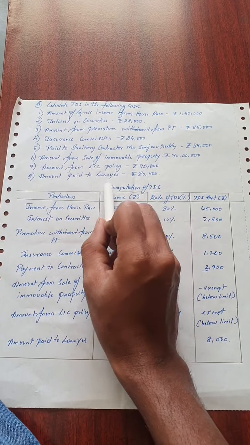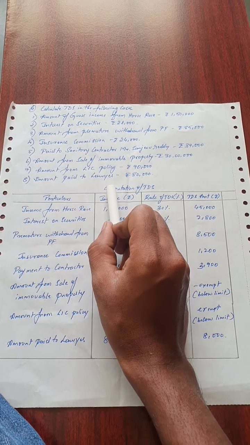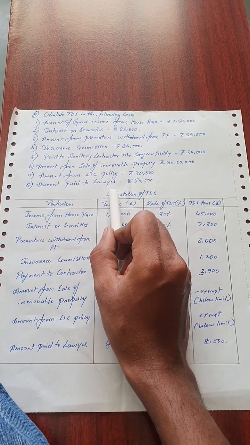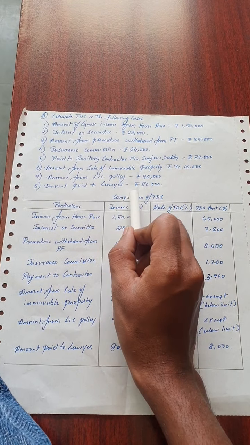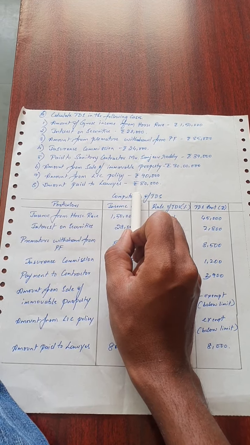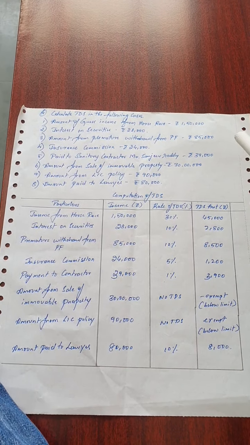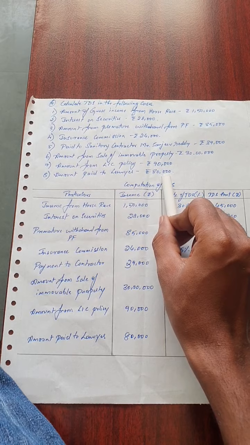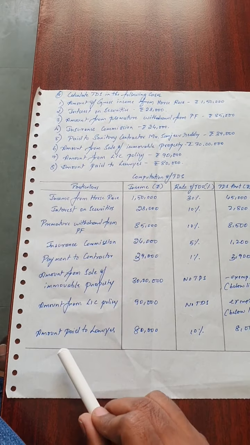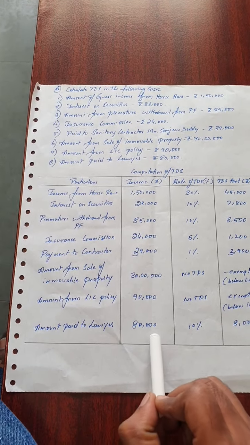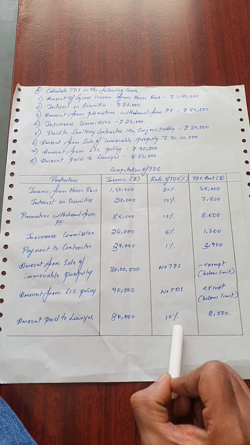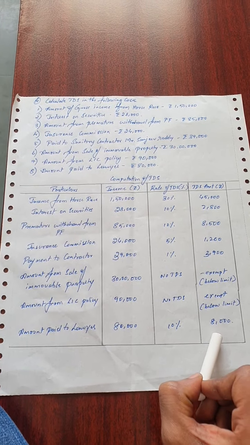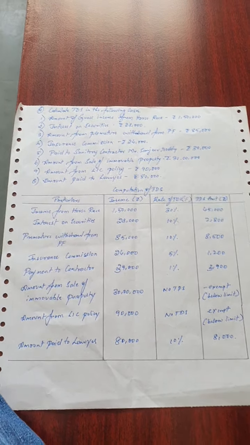Then the amount paid to lawyer, 80,000. Amount paid to a lawyer comes under the category of technical or professional fees. In case of technical or professional fees, it should be more than 30,000, then only it will be subjected to TDS. Here they have given 80,000, so 10% TDS will be deducted. Write down amount paid to lawyer 80,000, rate of TDS applicable is 10%, and TDS amount would be 8,000. So this is the ninth problem solution.